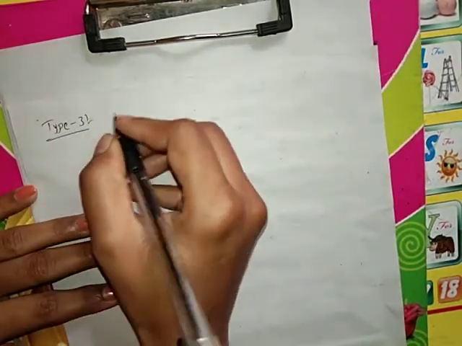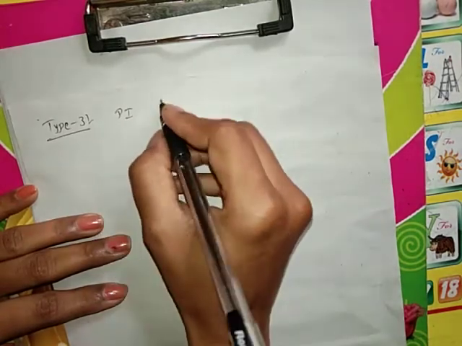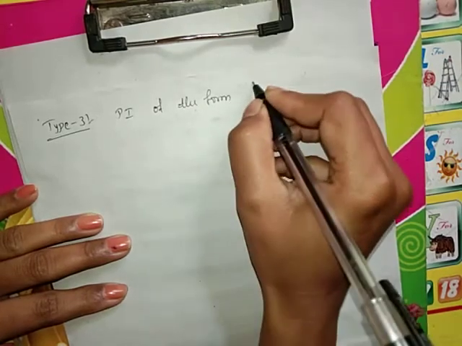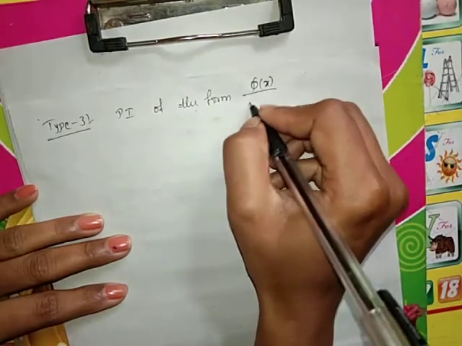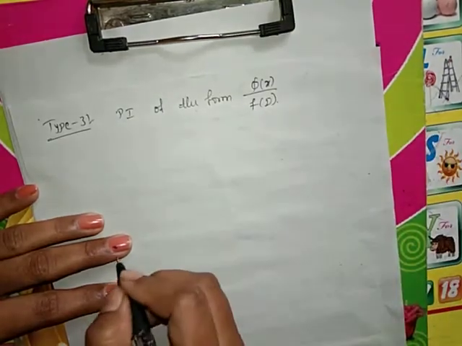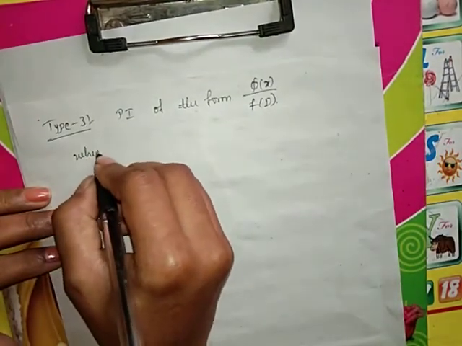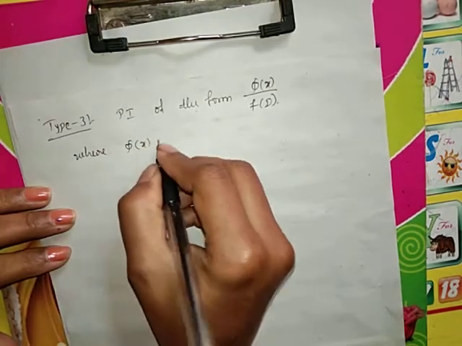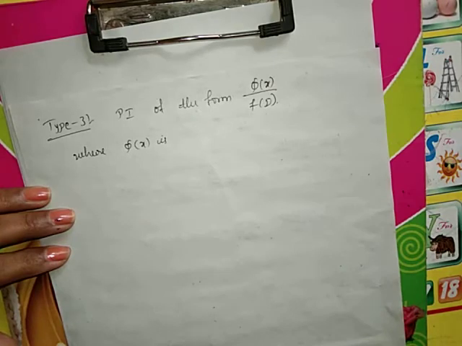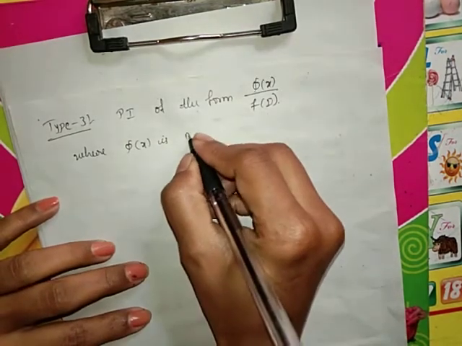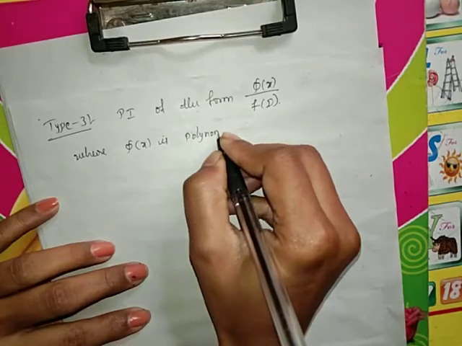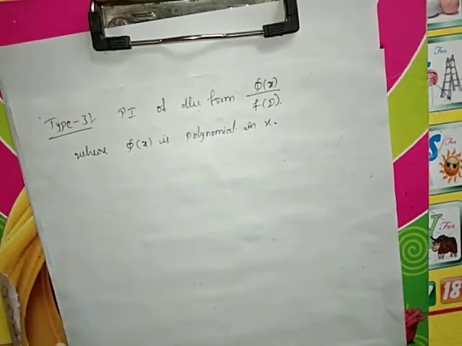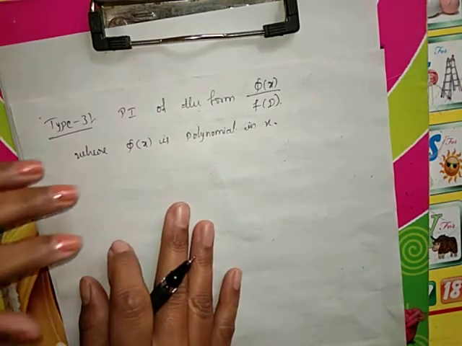In the third kind of particular integral, our particular integral is of the form xi of x divided by function of D, where xi of x is a polynomial in x.